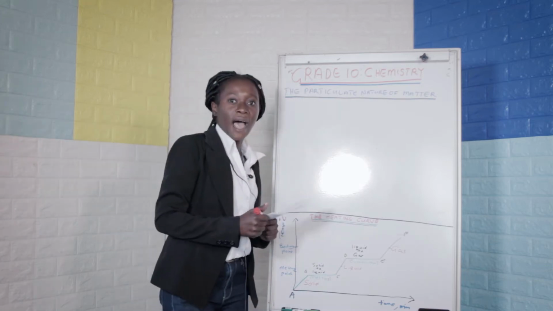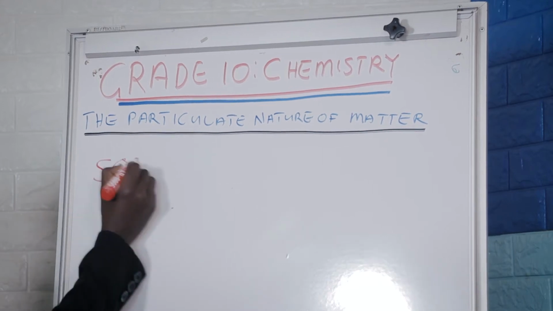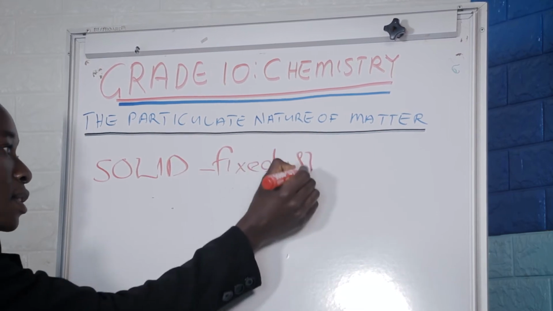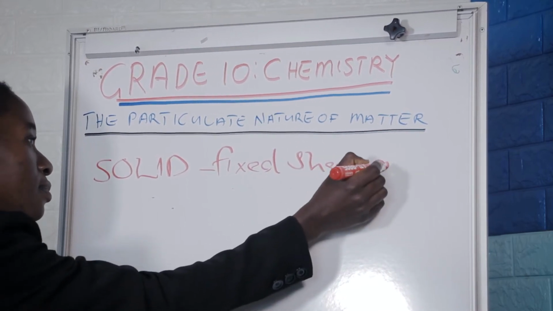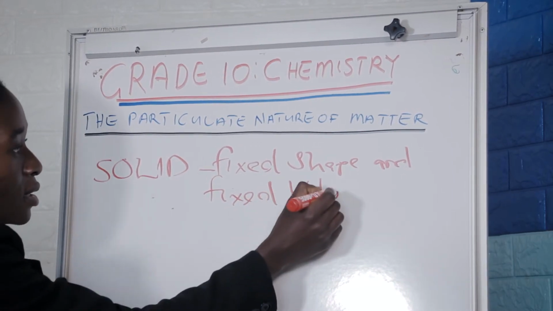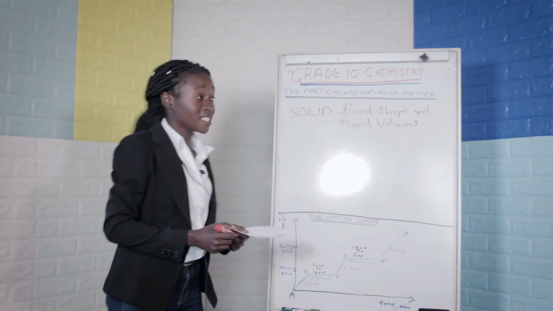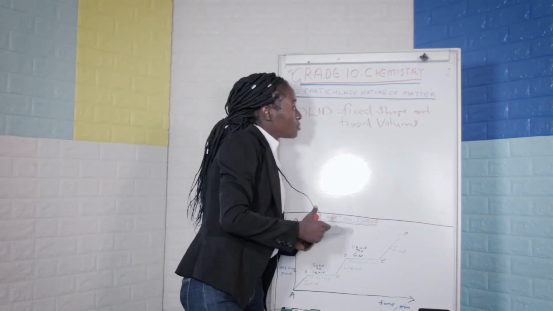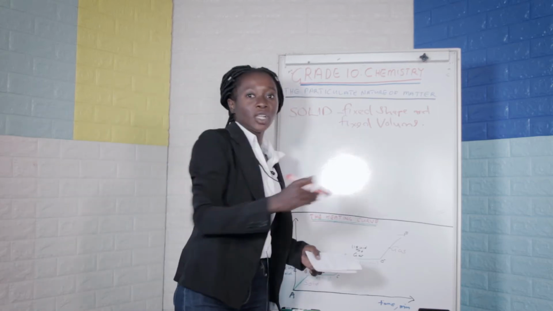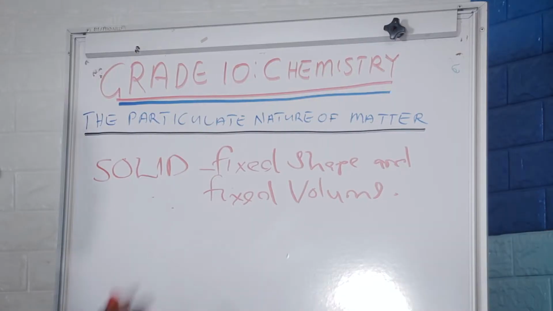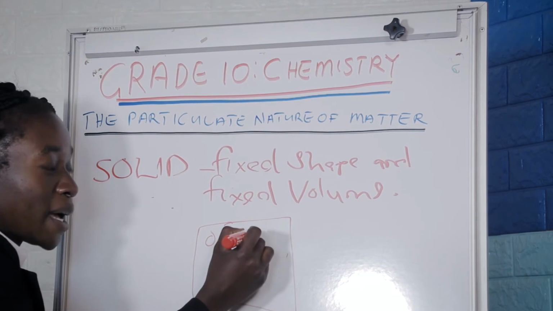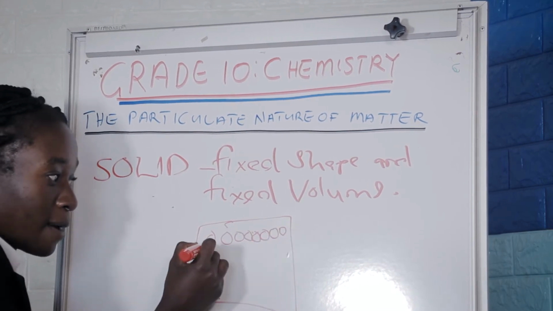So solids have got a fixed shape and a fixed volume. To add on, solids are incompressible. The reason why solids are incompressible is because they have, I'm going to draw this diagram. It's because solids have got particles that are closely packed together.